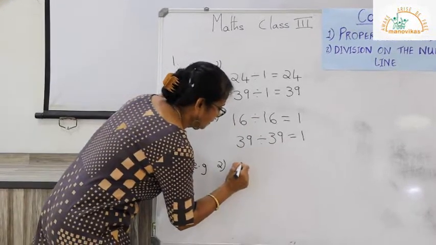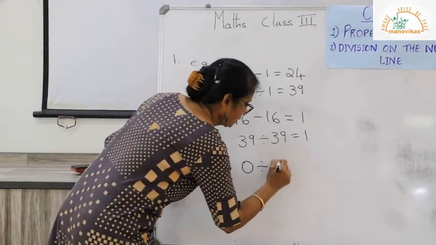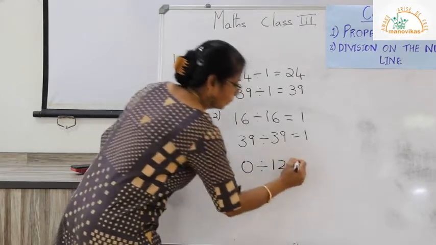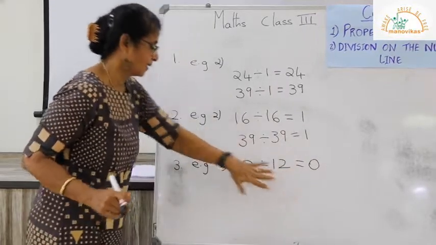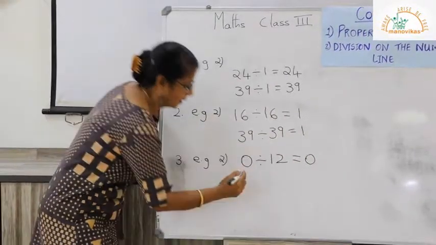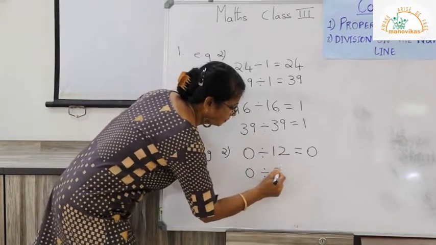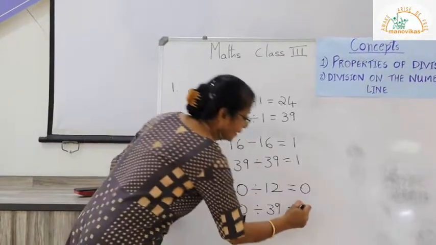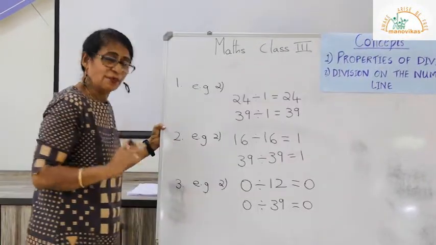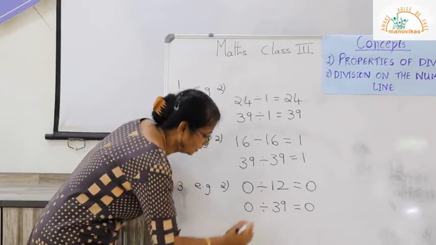For example, take a 0, divide the 0 by the number 12. The answer, or the quotient, is 0. Another example, 0 divided by 39, as we are 39 students in class, we get 0.